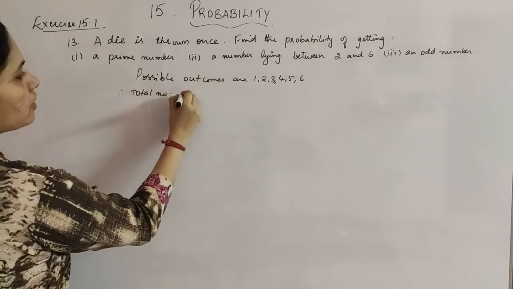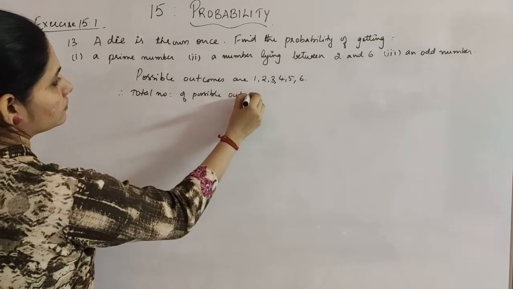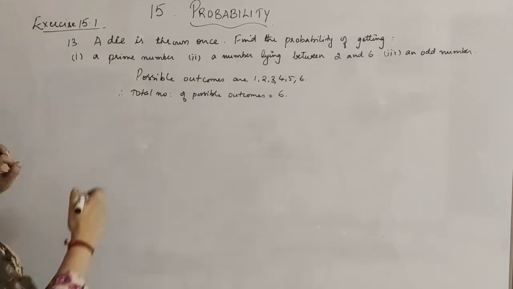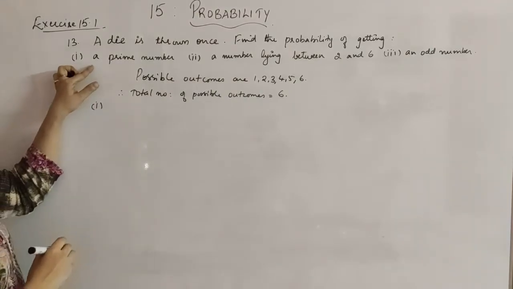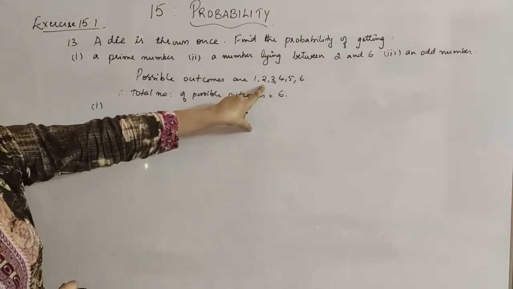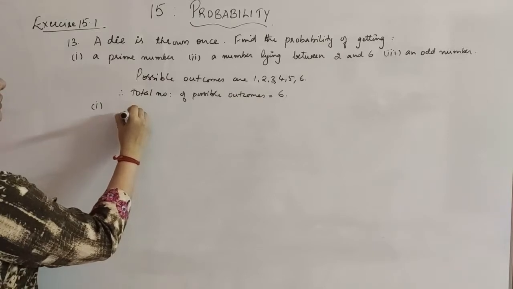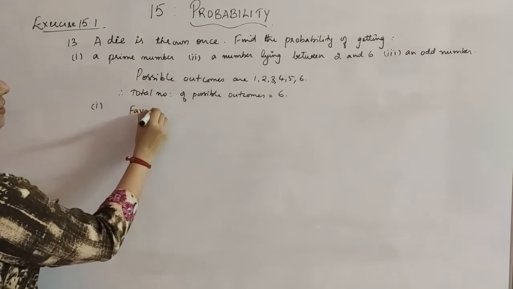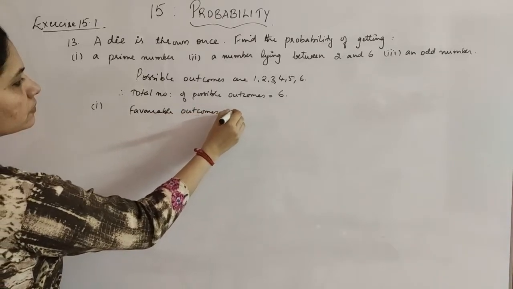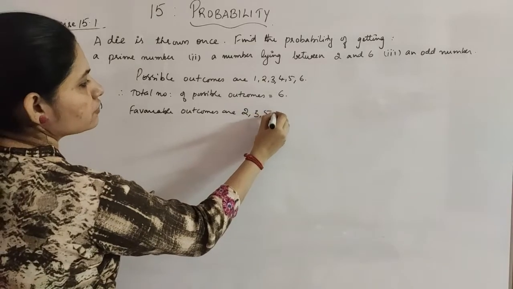Therefore, the total number of possible outcomes is equal to 6. Now, what is the first one? Getting a prime number. Again, what is a prime number? Here 2, 3 and 5 are the prime numbers. So you can write the favorable outcomes for the first case: 2, 3 and 5.